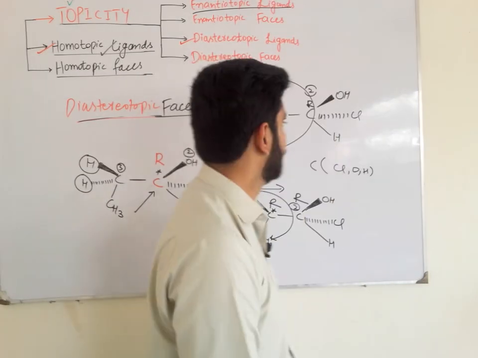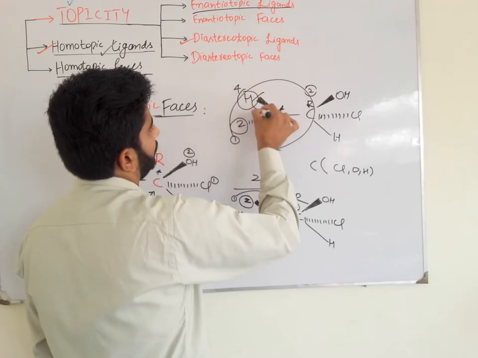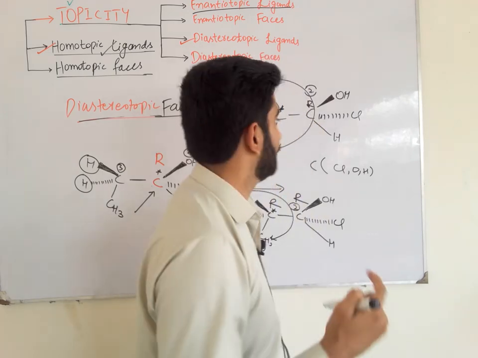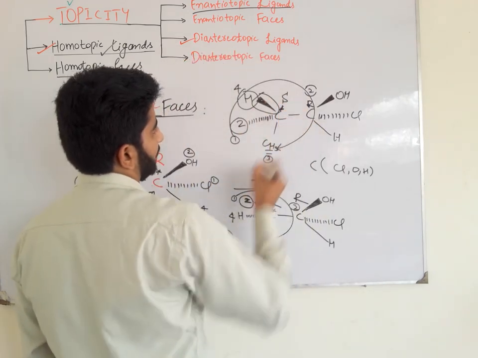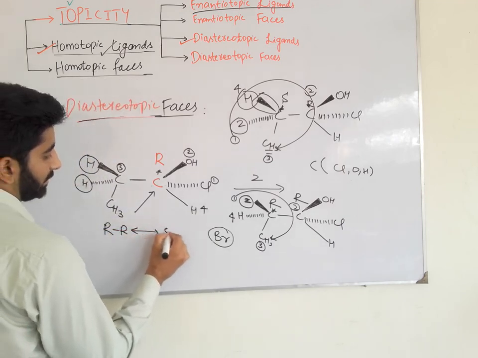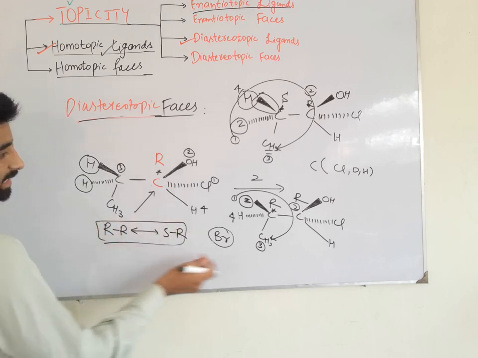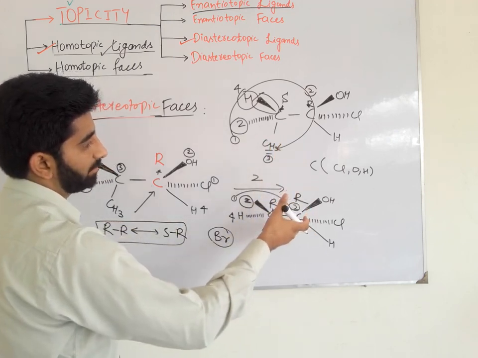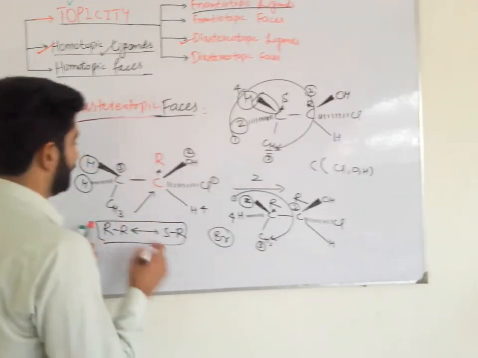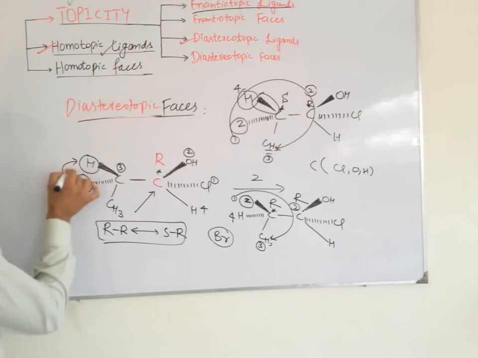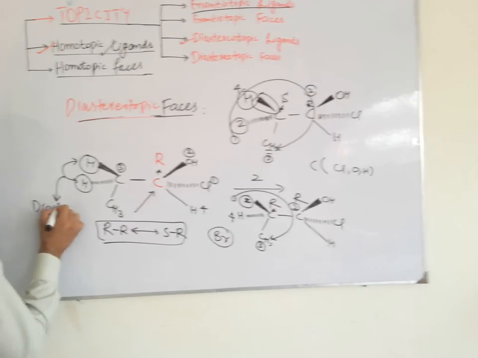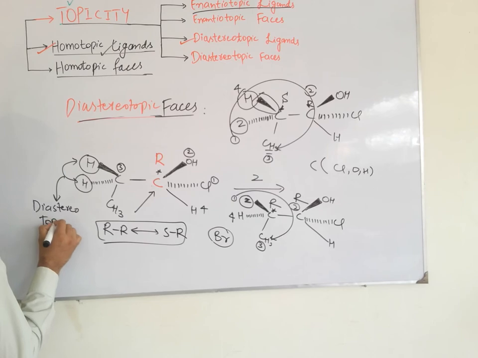In this case, we will observe that our lowest priority group is represented by the wedge bond, meaning the hydrogen is directed towards the observer. So we reverse the configuration. So it becomes S configuration. So RR and SR are diastereomers of each other. And secondly, we will observe that they are non-superimposable, non-mirror images of each other. So we will get a pair of diastereomers. So what is the relationship between these two hydrogens? We can say that these two homomorphic ligands are diastereotopic ligands.